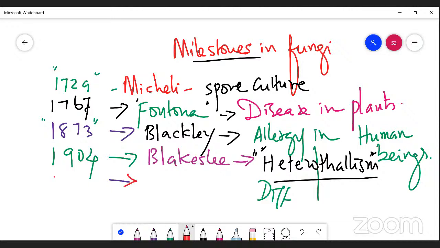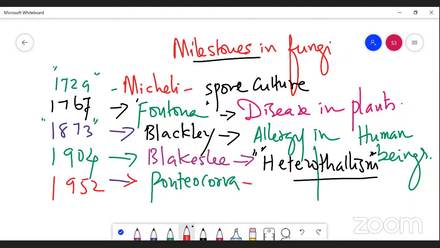In the year 1952, Pontecorvo and Roper, two people, jointly proposed parasexuality.